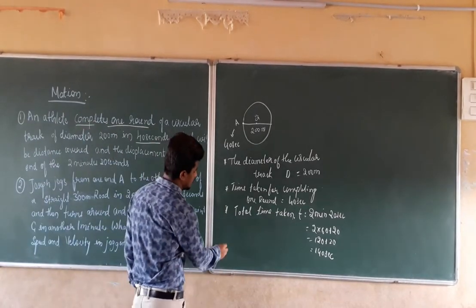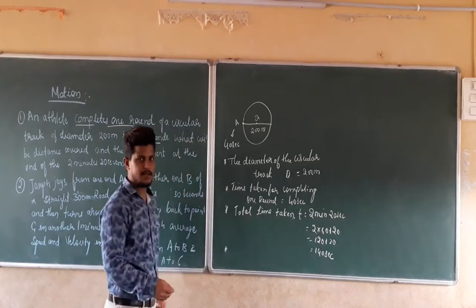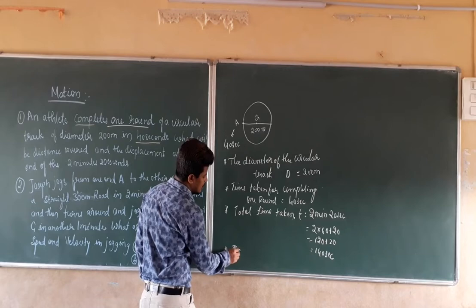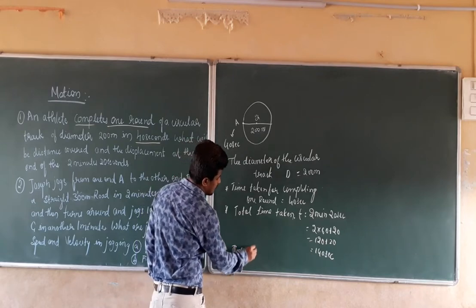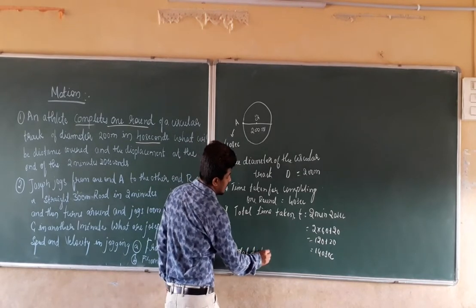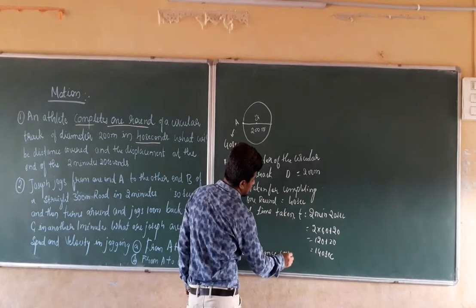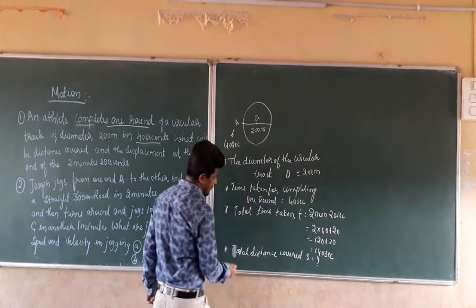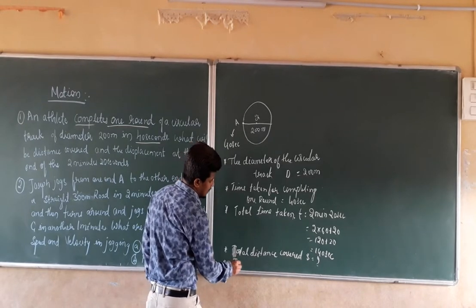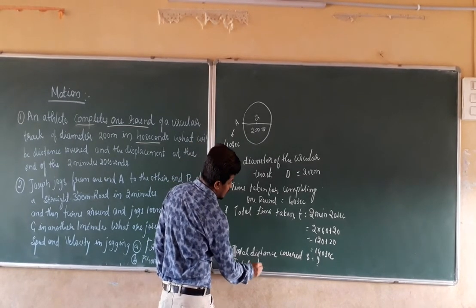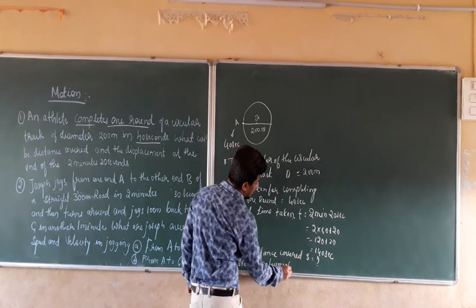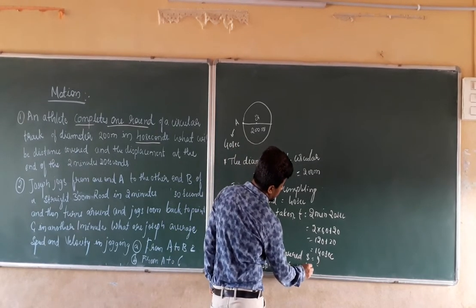So we have to calculate the total distance, that is s equal to question mark. Total distance covered, that is s equal to question mark. In the same manner, we have to calculate the total displacement, that is d equal to question mark.